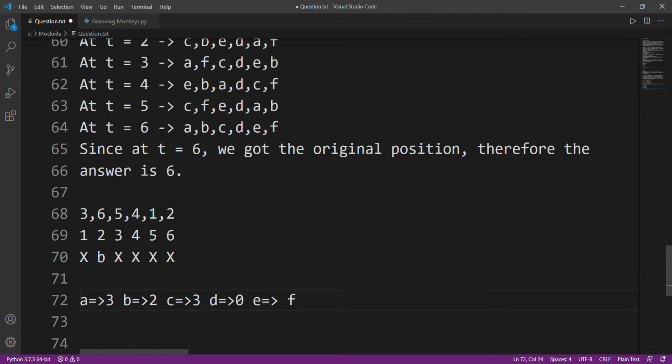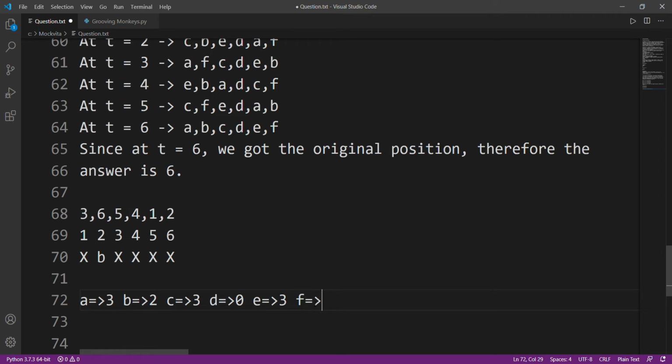E is basically at fifth position, so it will first move to 1 after 1 second, and after that it will move to third position, that is 5. So after 2 seconds it's at third position, and after one more second it moves back to fifth. So E will come back to its position after 3 seconds.